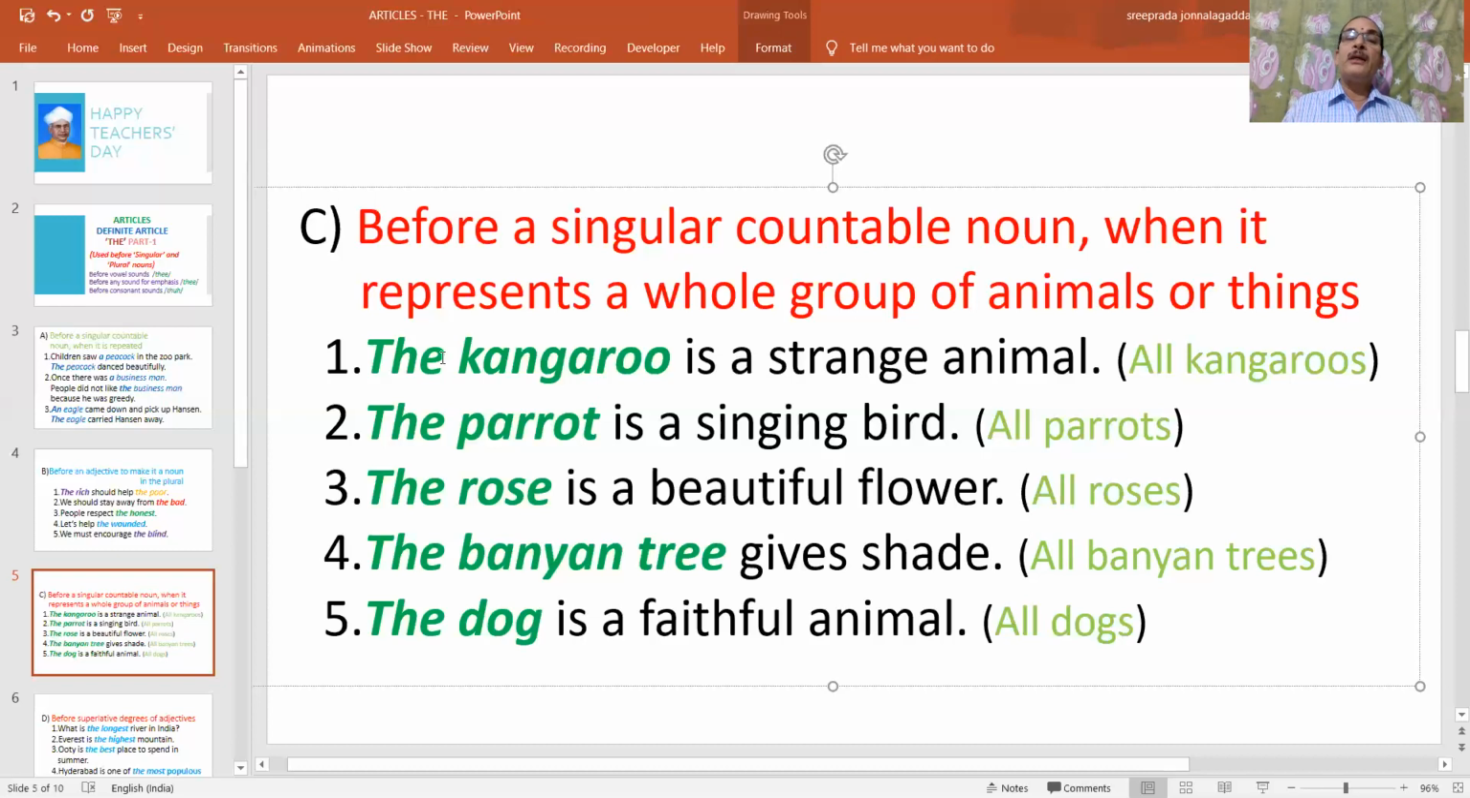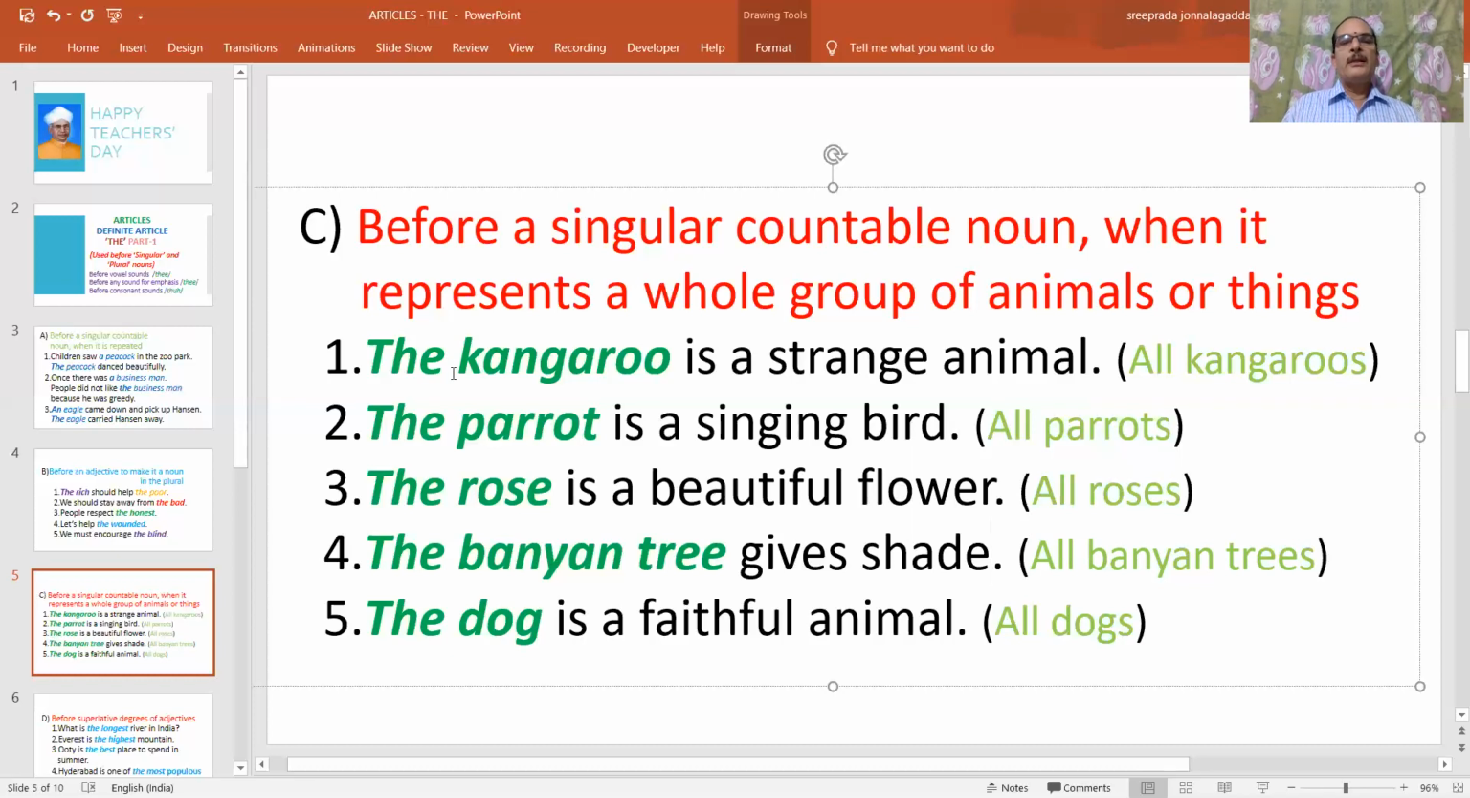Similarly, we can write a also. It is also correct. The kangaroo is a strange animal, meaning all kangaroos are strange animals. In place of the, we can use a or an, depending upon the sound with which the word begins. You can also say, a kangaroo is a strange animal. Even then, it means that all kangaroos are strange animals.